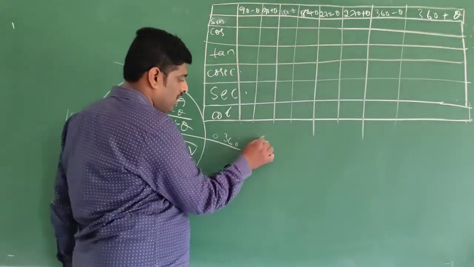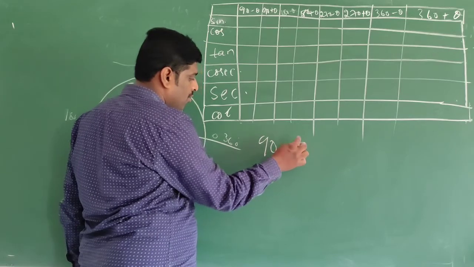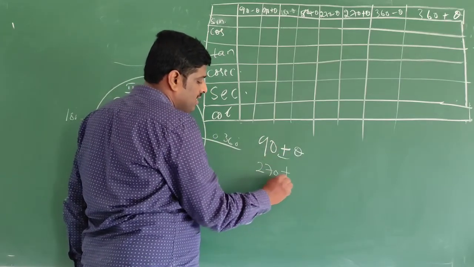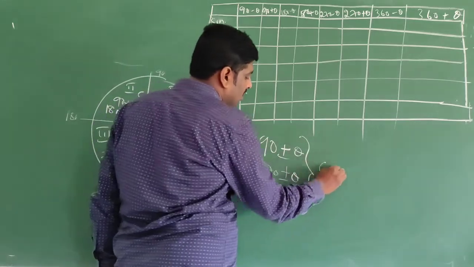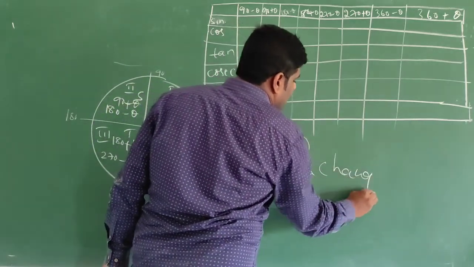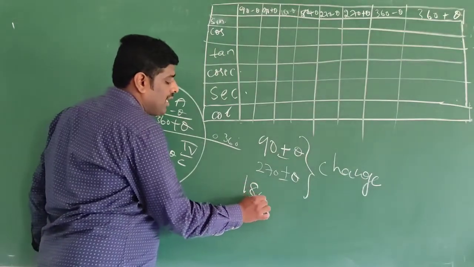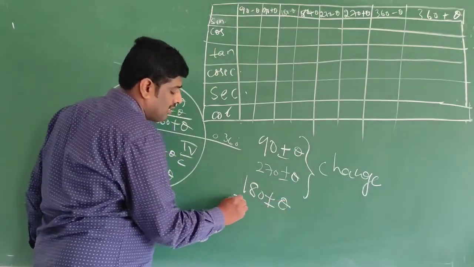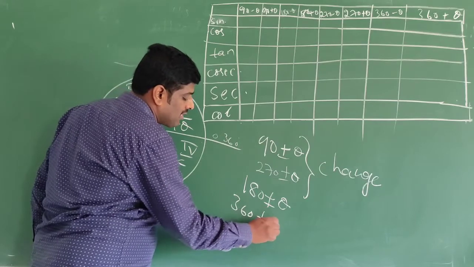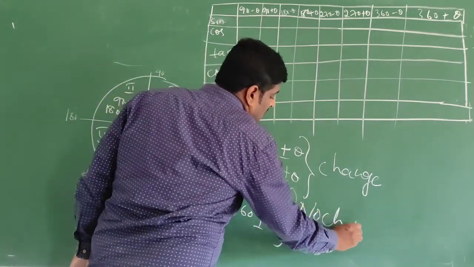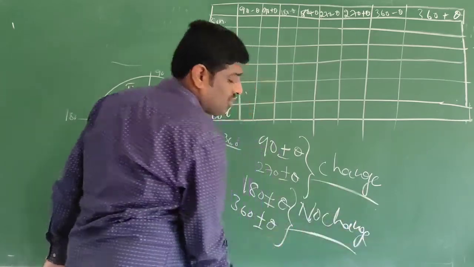Already I told, 90 plus or minus theta, 270 plus or minus theta is a change of trigonometric function. 180 plus or minus theta, 360 plus or minus theta is no change. Sir, what is meant by change and no change?